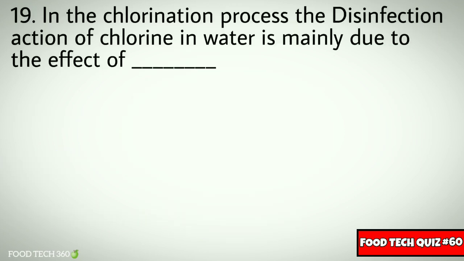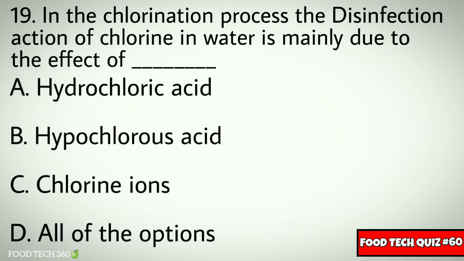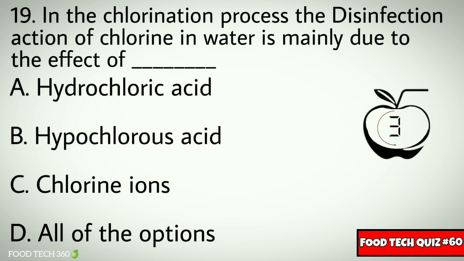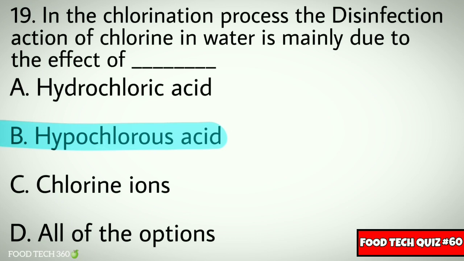Question number 19. In the chlorination process, the disinfection action of chlorine in water is mainly due to the effect of: A. Hydrochloric acid, B. Hypochlorous acid, C. Chlorine ions, D. All of the options. Correct answer: B. Hypochlorous acid.